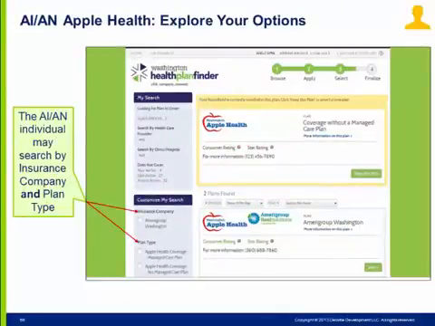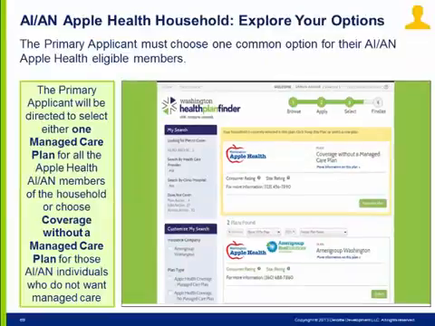The AIAN individual household may customize their plan search by managed care plan or plan type. This is unique to the AIAN individual, as typical Apple Health individuals can only search by managed care plan. The two plan types the AIAN individual may search for are No Managed Care Plan and Managed Care Plan.